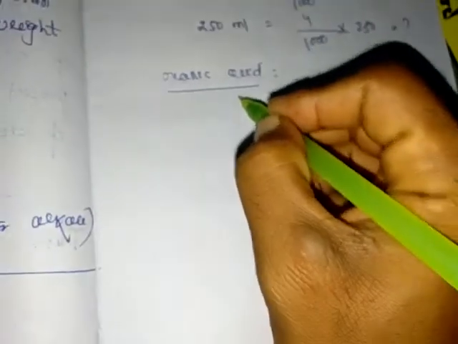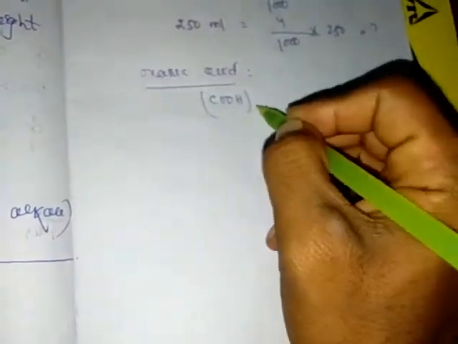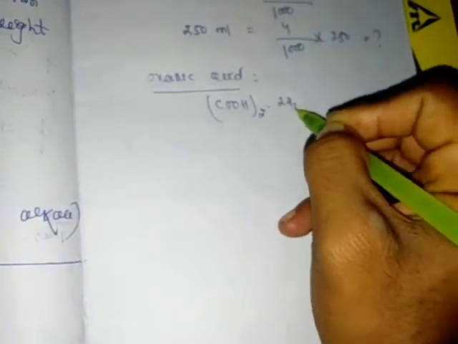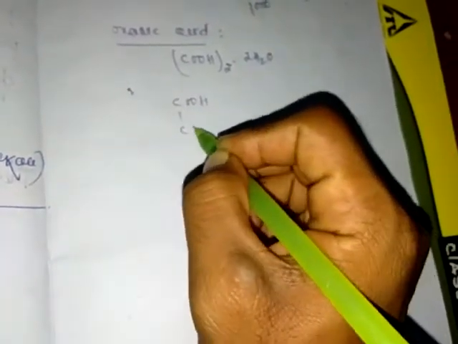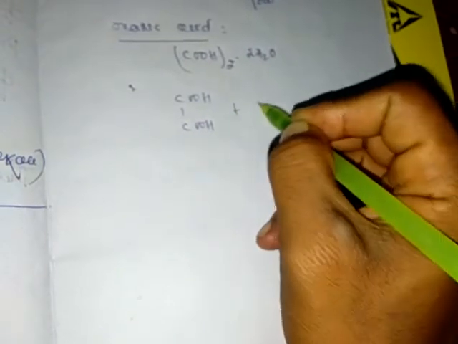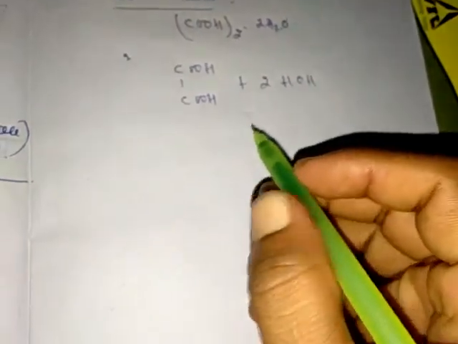Dear students, oxalic acid, we know very well, its chemical formula, as I told you in the last class, is a dicarboxylic acid with 2 molecules of water. We represent it here as COOH single bond COOH plus 2 water. Okay dear students, this is the structure of oxalic acid, please remember.